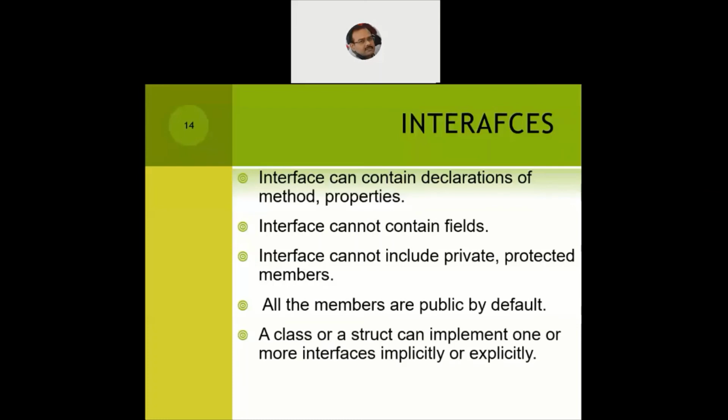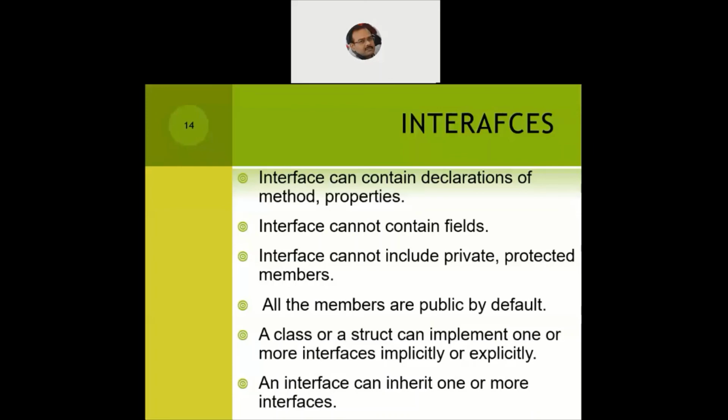A class or a structure can implement one or more interfaces implicitly or explicitly. So both the class and the structure have the power and privileges to make use of interfaces. And we'll see how to do it in a program. Interfaces also support the concept of inheritance, so an interface can inherit from one or more than one interface. These are some of the prime properties of interfaces which we need to keep in mind when we are coding an interface.